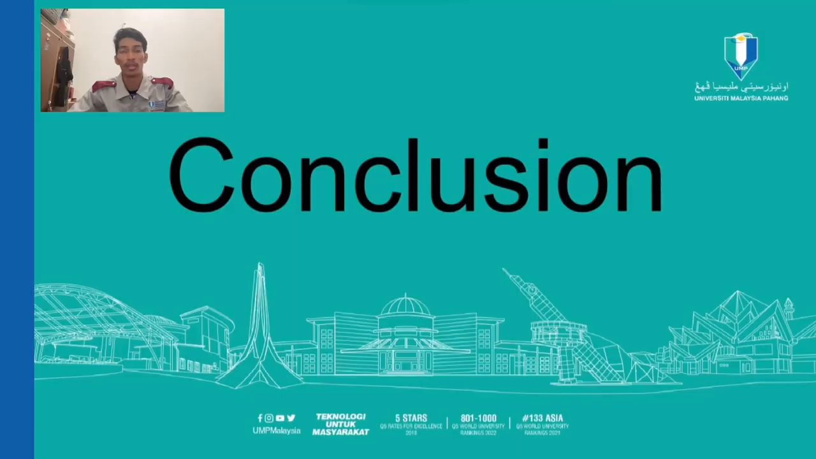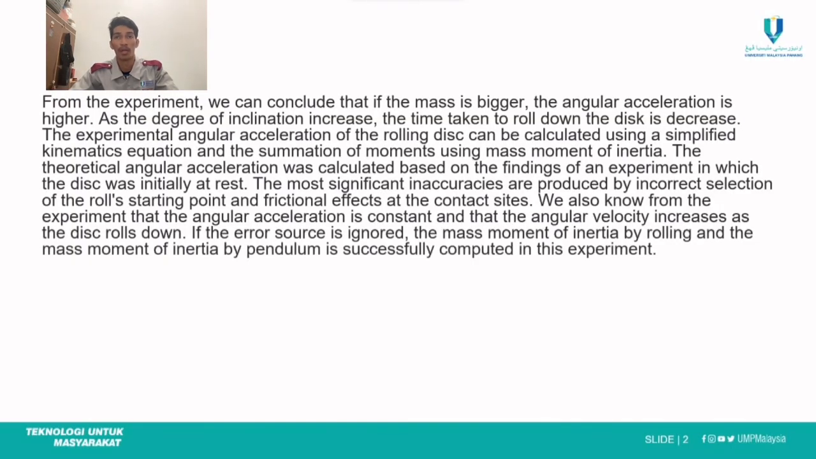For the conclusion, from the experiment, we can conclude that if the mass is bigger, the angular acceleration is higher. As the degree of inclination increases, the time taken for the disc to roll down decreases. The experimental angular acceleration of the rolling disc can be calculated using a simplified kinematic equation and the summation of moments using mass moment of inertia.